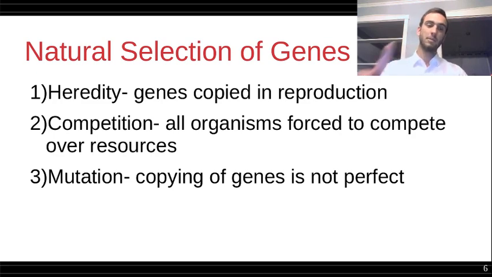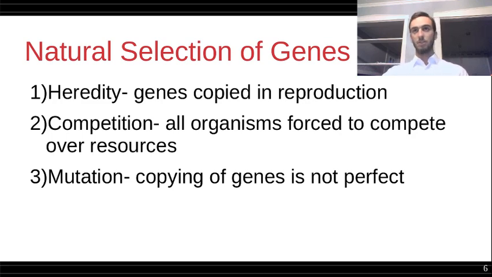So the first premise of heredity is present in genes because genes are copied in reproduction. All living things reproduce, and in this reproduction, the offspring share some of the parents' genetic code. The second prerequisite of competition exists for all organisms. It's unavoidable.